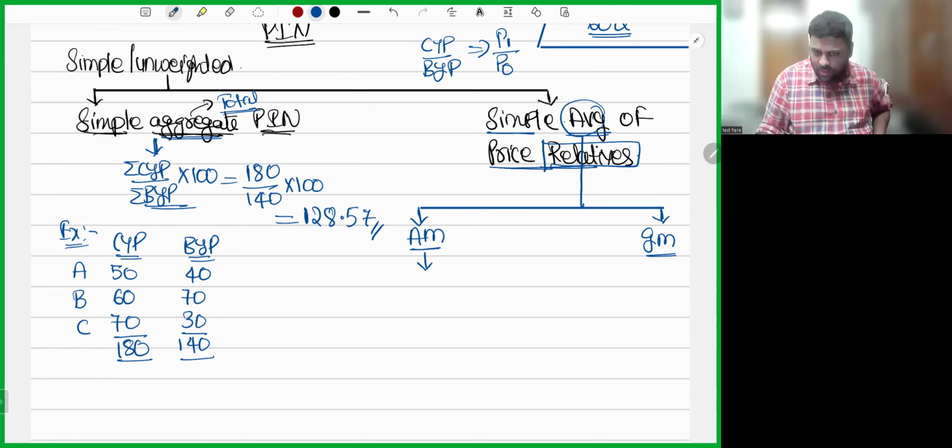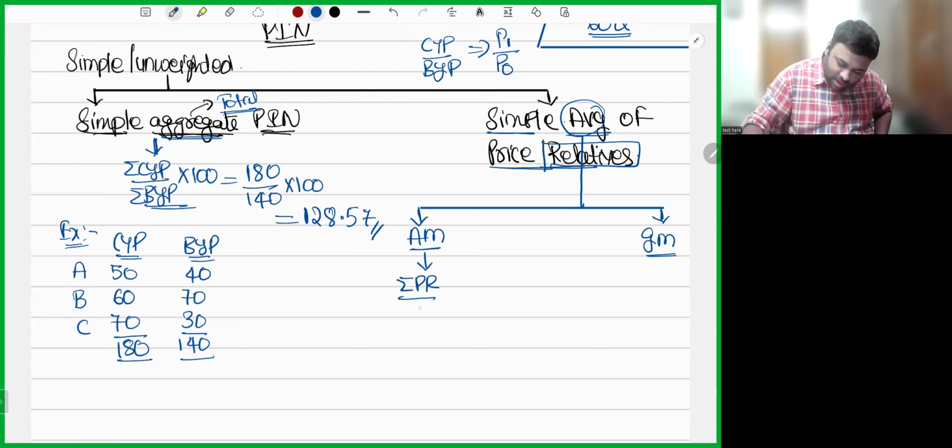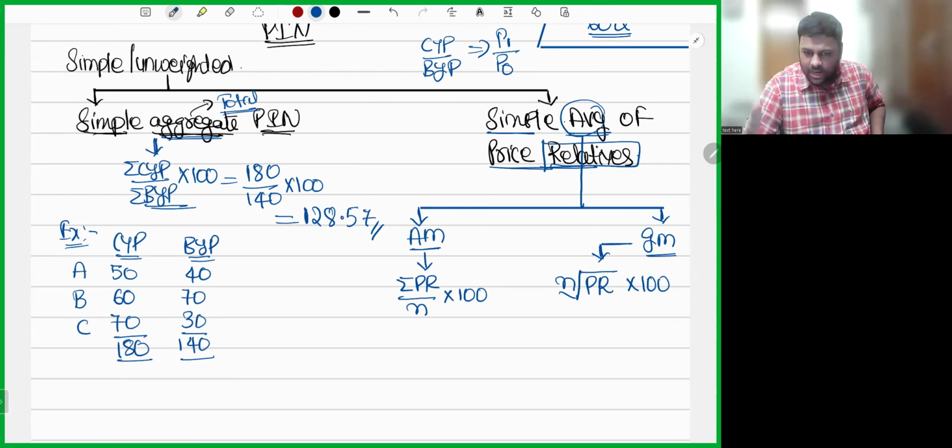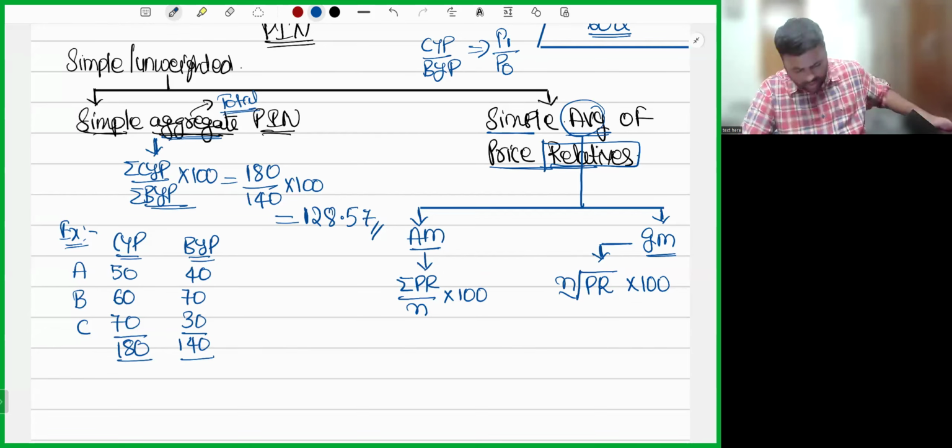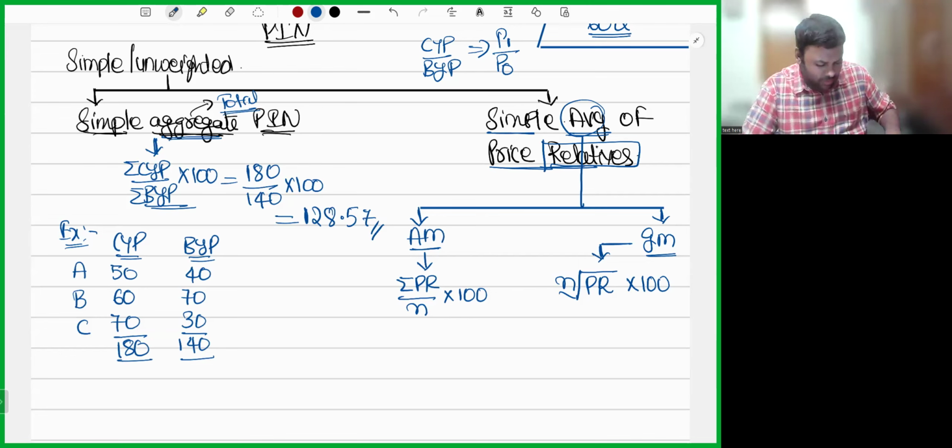Now, simple average of price relatives using arithmetic mean. How will you do arithmetic mean? Sum of observations by number of observations. So here it will be sum of price relatives divided by number of price relatives, into 100. In case of geometric mean, n under root of the product of price relatives, into 100. Let us understand it with the help of an example.